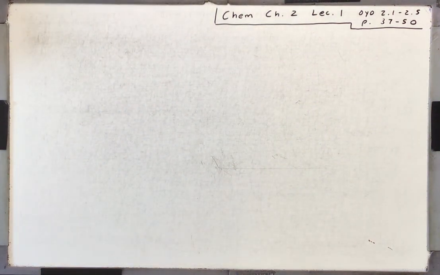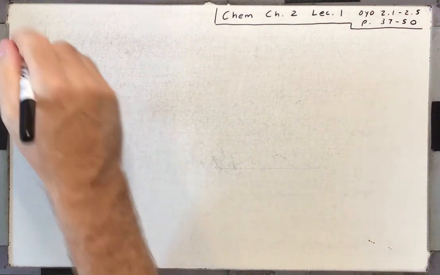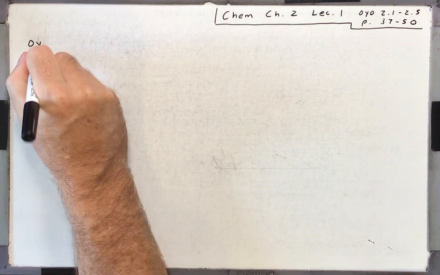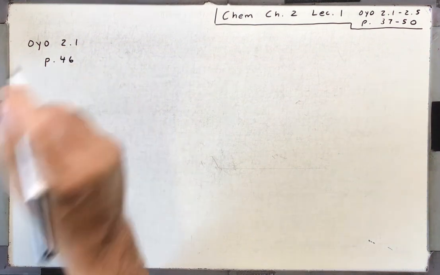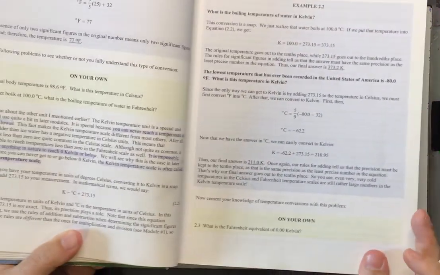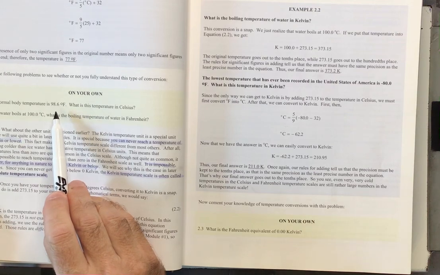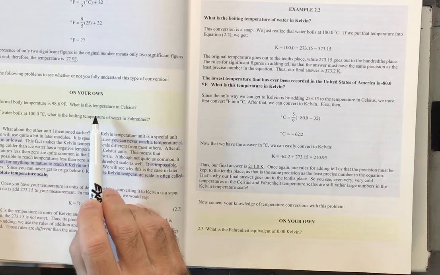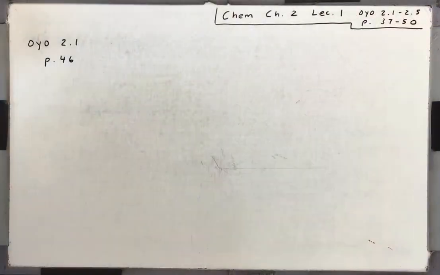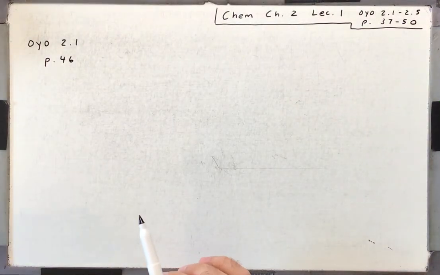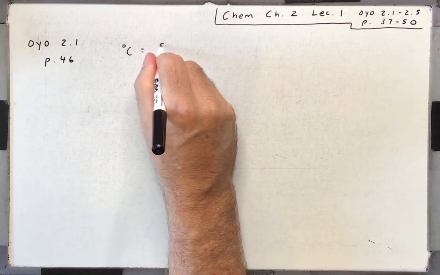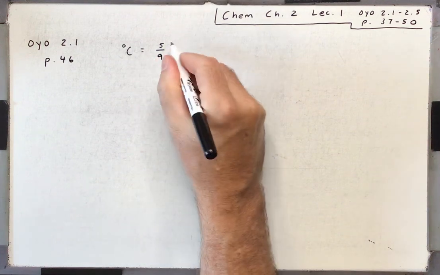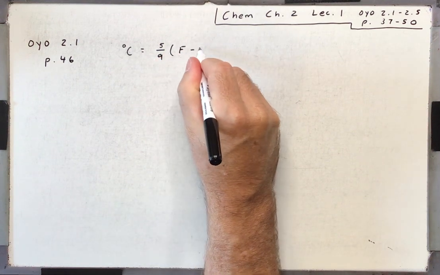So open up in your book to page 46. We're going to do on your own 2.1 on page 46. That one says normal body temperature is 98.6 degrees Fahrenheit. What is this temperature in Celsius? Okay, so looking at your temperature formulas, you're going to use degrees Celsius is equal to 5/9 times Fahrenheit minus 32.